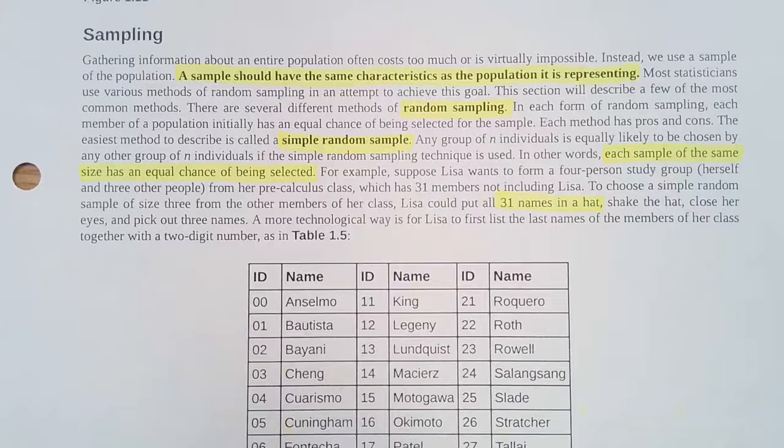Okay, the simple random sample is basically like you're throwing names into a hat, you shake it up, and you pull out that name. This is done with replacement. So you pull that name out and you put it back in. That is what a true random sample is. But there are different ways that we can talk about sampling.